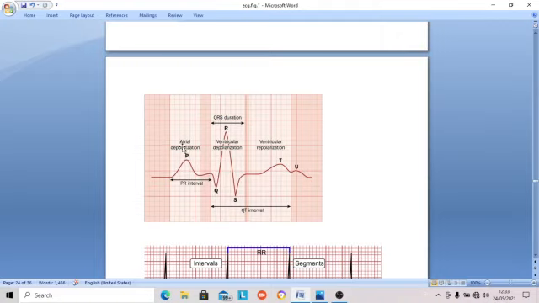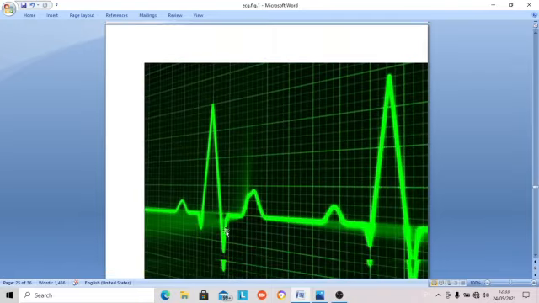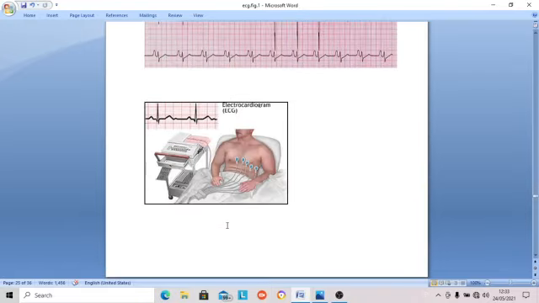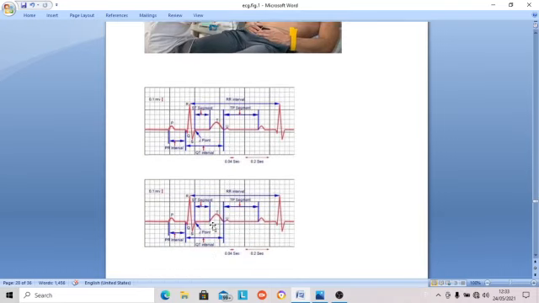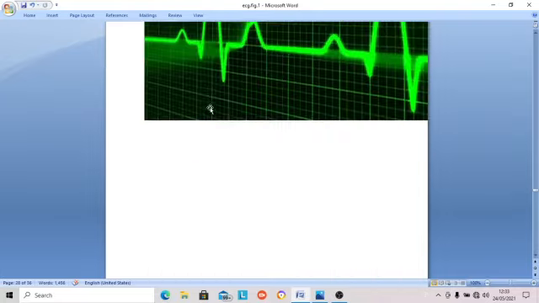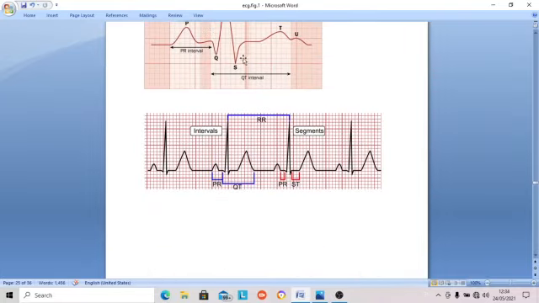Fully depolarized atria, you will record this zero line at the end of P, before the beginning of Q. So this is called the PR segment. This is very important to understand.